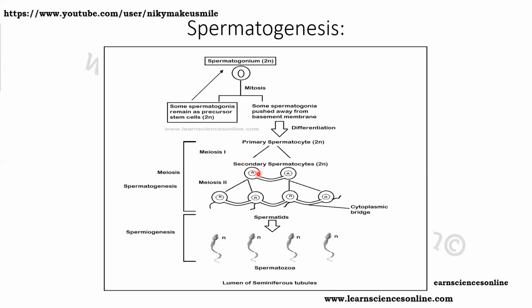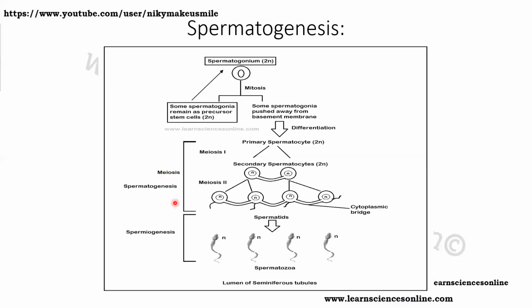These spermatocytes don't detach completely, rather they are connected by a cytoplasmic bridge. These secondary spermatocytes then again undergo meiosis 2. As a result, four spermatids form. These four spermatids are haploid, since they are formed as a result of meiosis, and all of them are connected with each other with the help of the cytoplasmic bridge. The process of formation of spermatids from the primary spermatocyte as a result of meiosis is known as spermatogenesis.